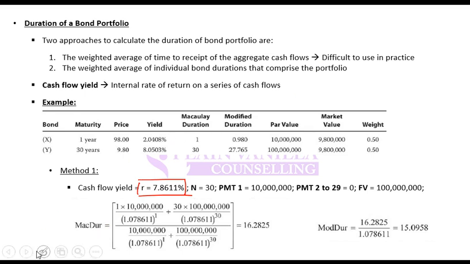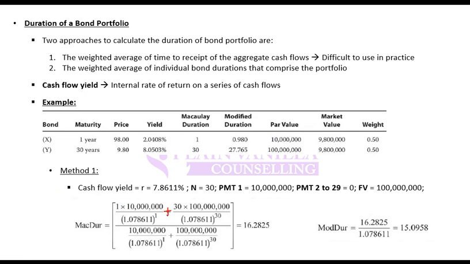How do you calculate Macaulay duration? So you take first bond. In first bond, the time to maturity is 1 year. So you take 1. How much cash will you receive after 1 year? 10 million. You multiply it by 10, and you divide it by 1 plus r to the power 1. Why? Because this will give you the present value of this 10 million.